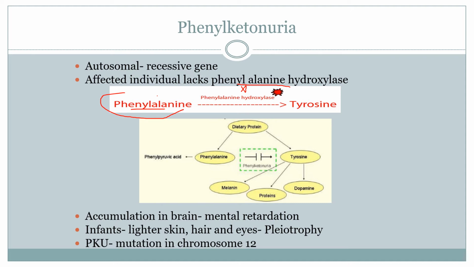This phenylalanine accumulation is very dangerous because phenylalanine is converted into phenylpyruvic acid and its derivatives.